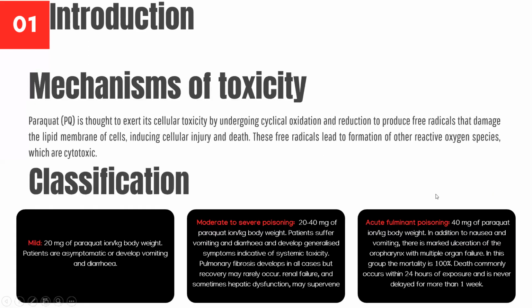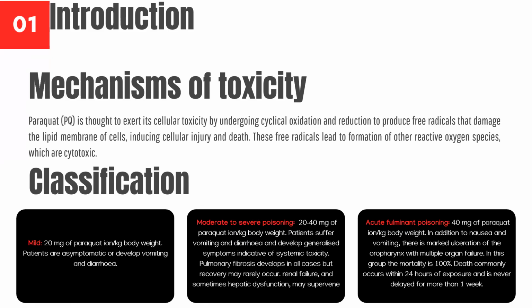So, the mechanism of toxicity of paraquat. Paraquat is thought to exert its cellular toxicity by undergoing cyclical oxidation and reduction to produce free radicals that damage the lipid membrane of cells, including inducing cellular injury and death. These free radicals lead to formation of other reactive oxygen species, which are also cytotoxic.